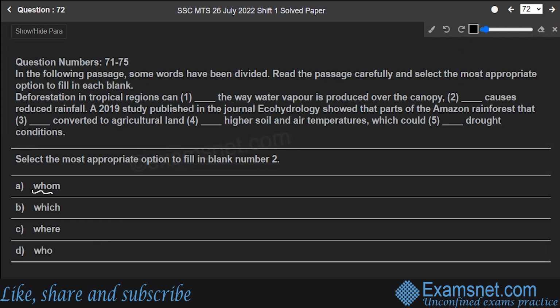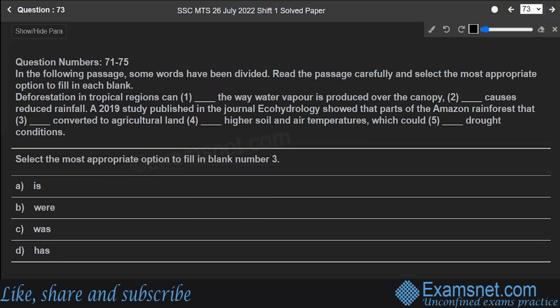Where means in or to a place or position, and who is used for saying exactly which person you're talking about, particularly for a person. So the most appropriate one to be filled over here is which. Deforestation in tropical regions can affect the way water vapor is produced over the canopy, which causes reduced rainfall. Option B is the correct answer.